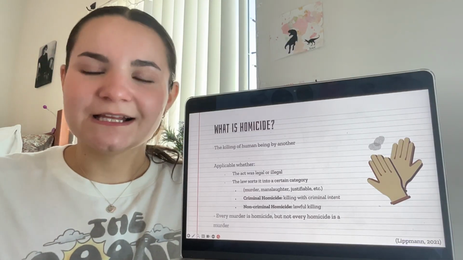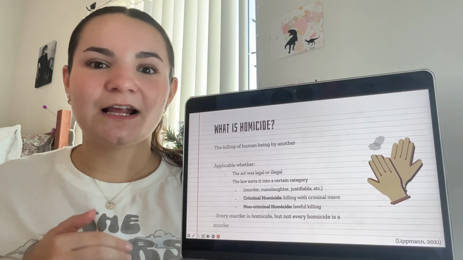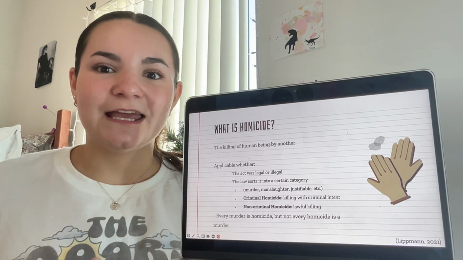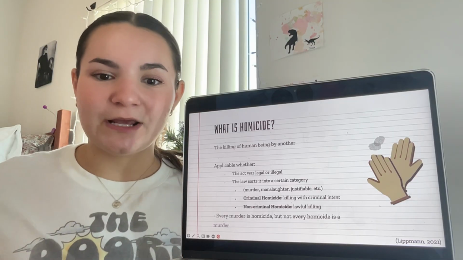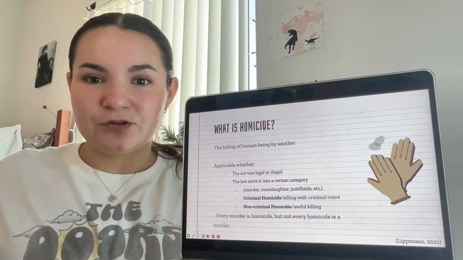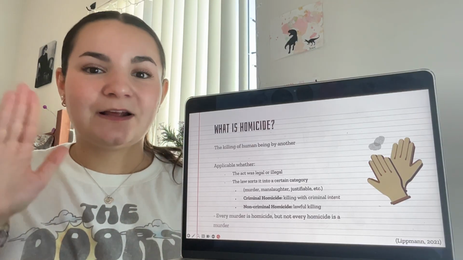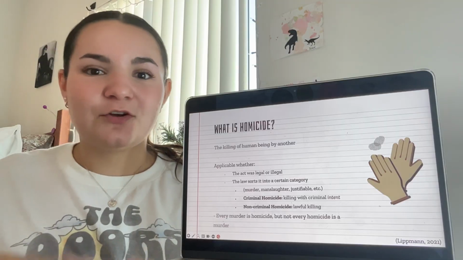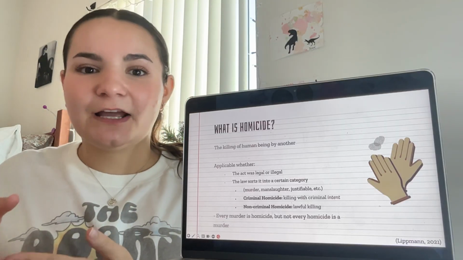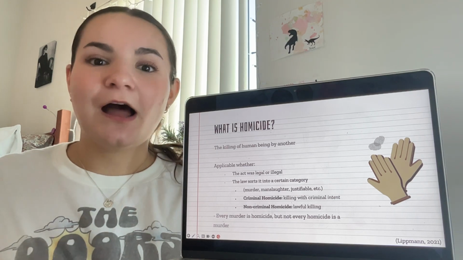Starting off with what is homicide. Homicide is the killing of one human being by another. Now this is a very applicable term, meaning that it can be used in a lot of different categories. Homicide is considered homicide whether the killing was lawful or unlawful, and whether it's grouped off into some subcategory under the law, meaning whether it's manslaughter, first degree murder, second degree murder, whatever the case is, it is still going to be considered a homicide.